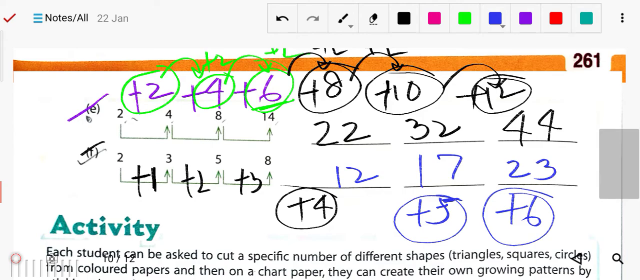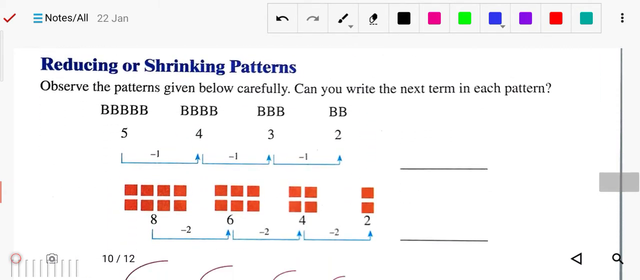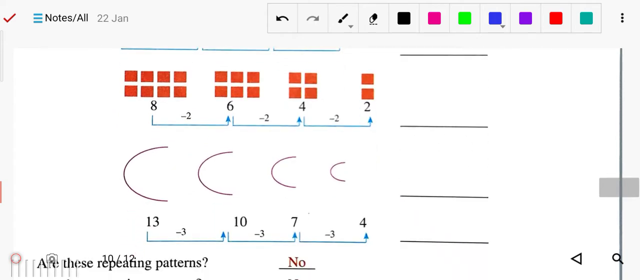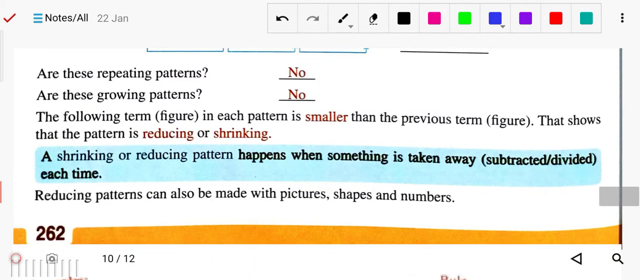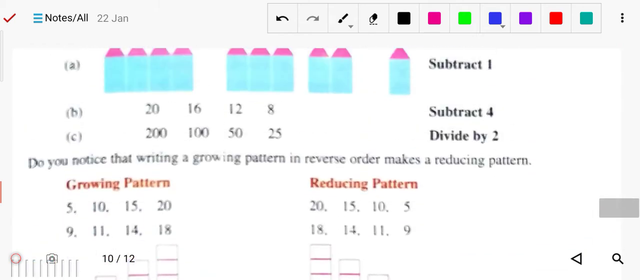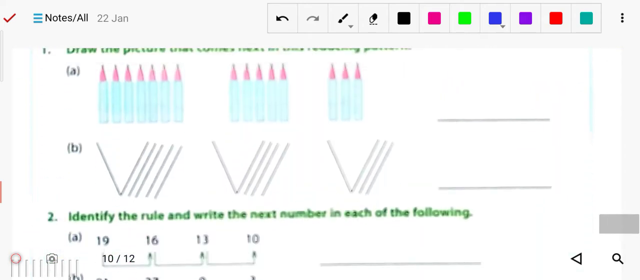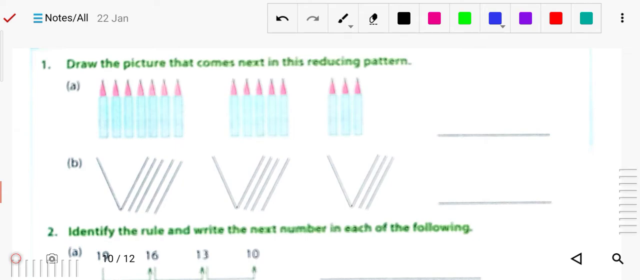Now next you can see some more examples are there, you can just solve. Some questions are here. A shrinking or reducing pattern happens when something is taken away or subtracted. So this is your shrinking. You can solve these questions also, these examples are there. Like this is the class work given, you can see it. Shrinking means the number of items in the sequence or the given data is decreasing.